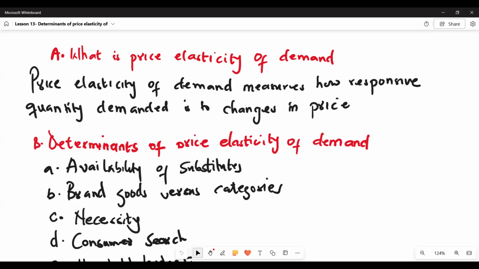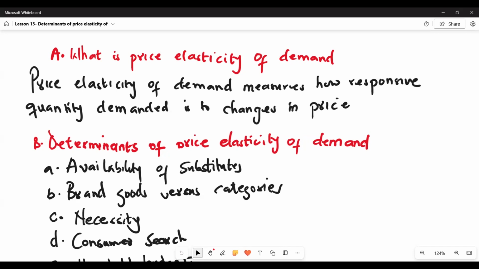Today we'll be looking at the determinants of price elasticity of demand. From our previous lesson, we defined price elasticity of demand as the measure of how responsive quantity demanded is to changes in price. That is, how much quantity demanded will increase or decrease when price changes. Now let's look at the determinants of price elasticity.